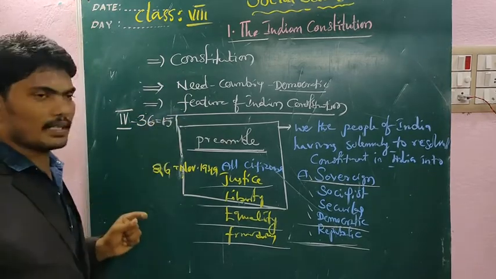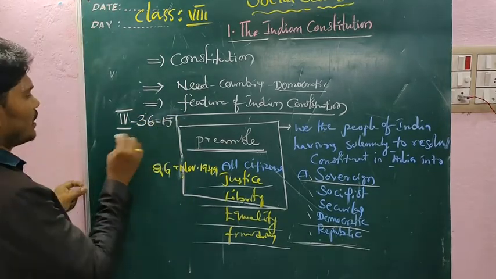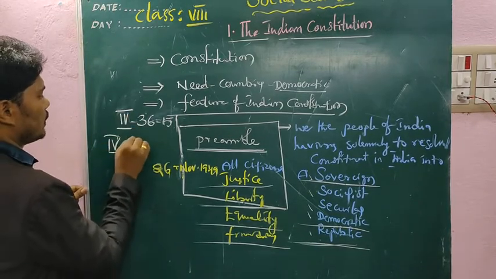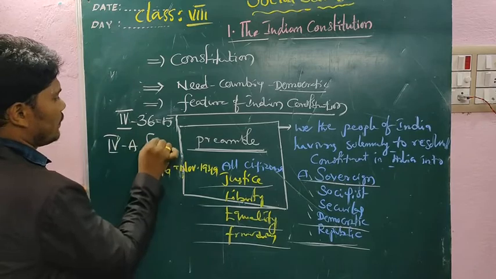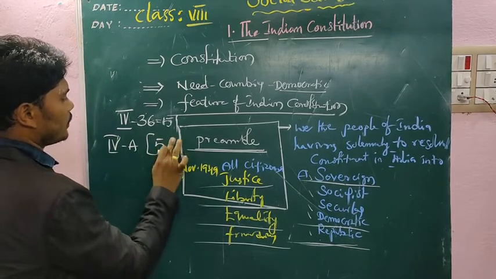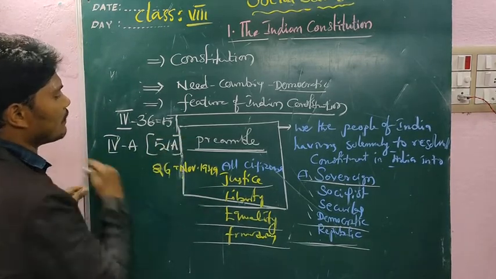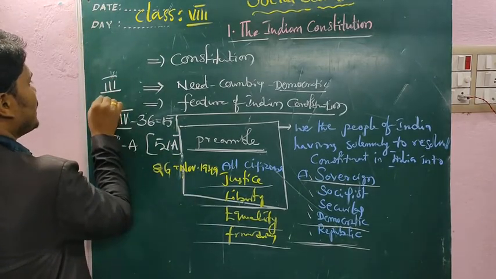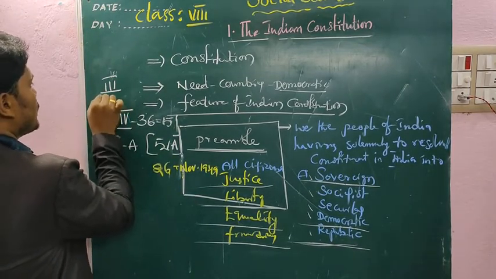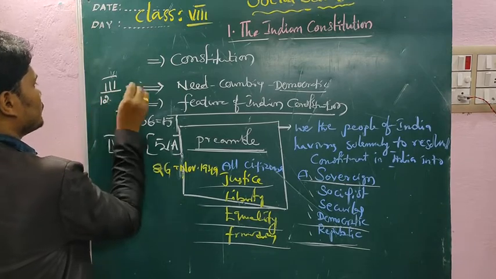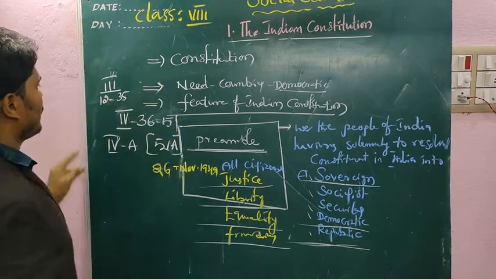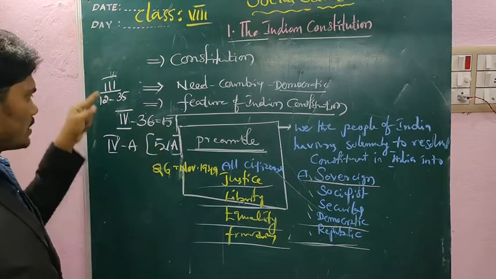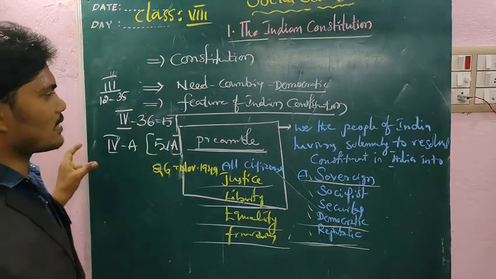Before, I also covered fundamental duties, which is Part 4A, Article 51A. And Part 3, fundamental rights, from Article 12 to 35. 12 to 35, 36 to 51, 51A. Once again, mostly they ask this in examinations.